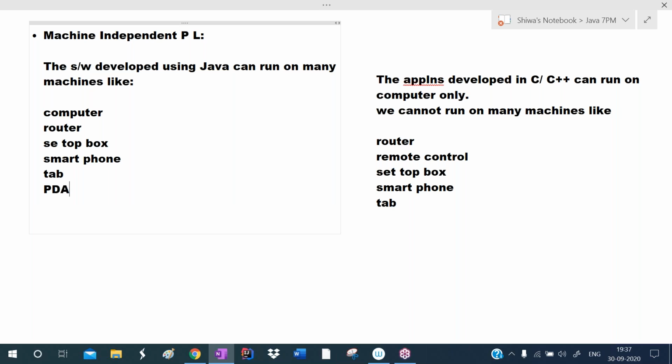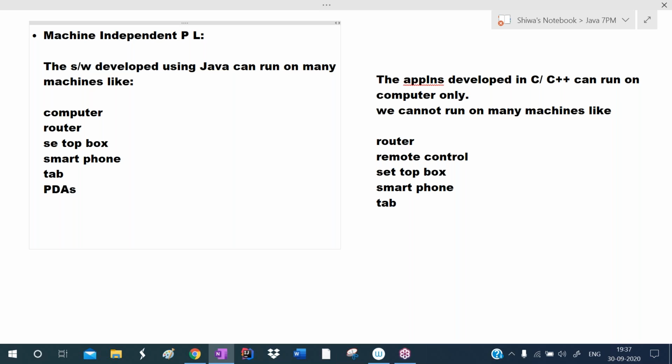In the personal digital assistant, PDA, or you can say palmtop computer, generally used to generate electricity bills. So in such types of devices, Java applications can run on billions of devices.